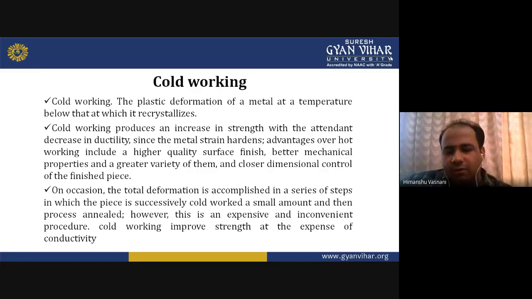Overall, cold working can improve the strength, but this also leads to an expense of conductivity. The cold working process will increase strength, but there is a decrease in conductivity. It will be affected.